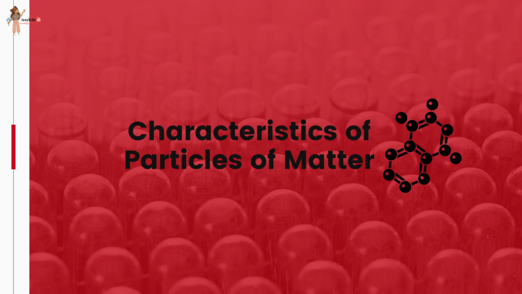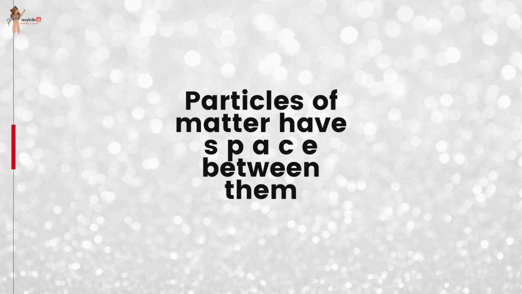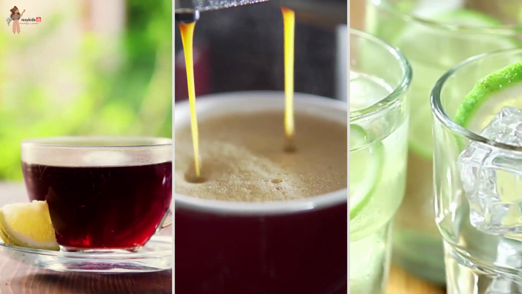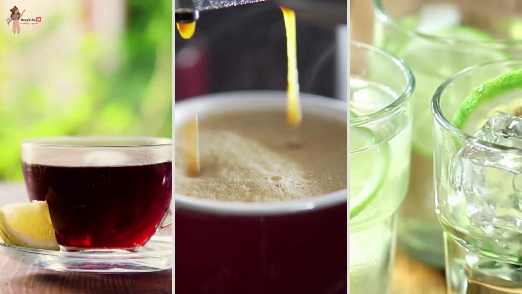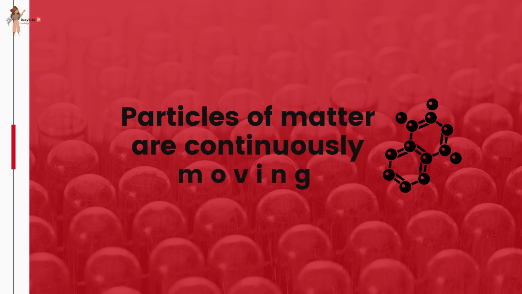Let's see a few characteristics of particles of matter. Particles of matter have space between them. When we make tea, coffee, or lemonade, we see that the particles of one type of matter get into the spaces between particles of the other. This shows that there is enough space between particles of matter. Particles of matter are continuously moving.